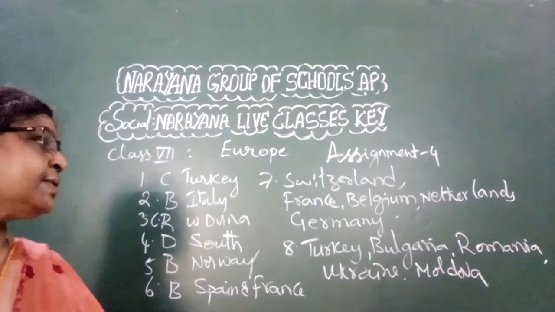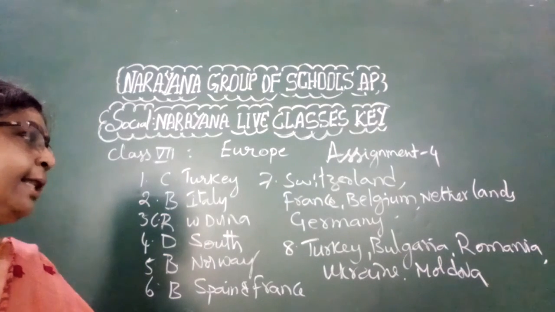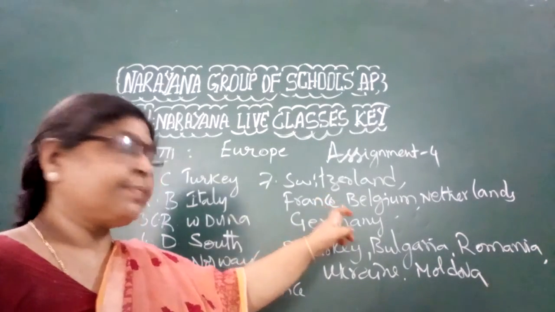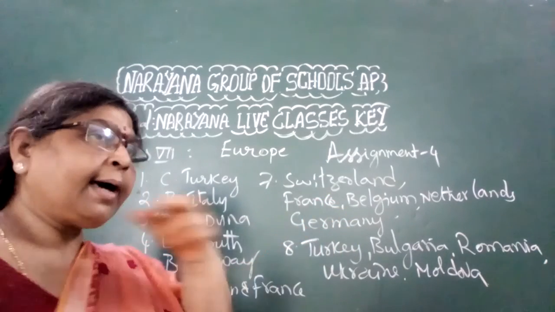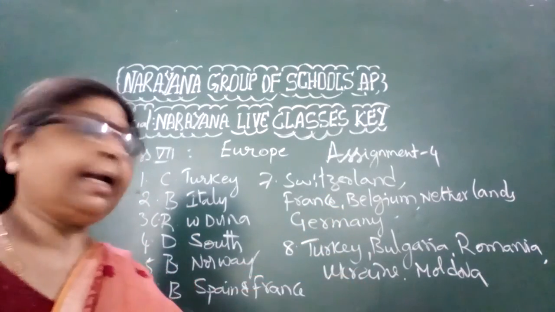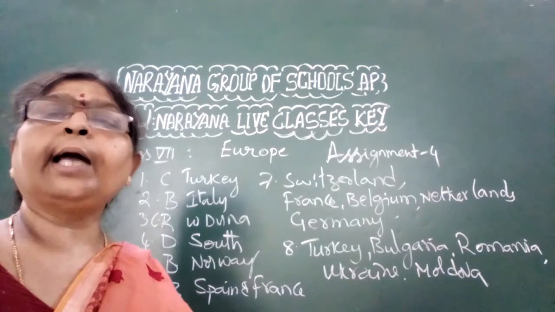So, children, Switzerland, France, Belgium, Netherlands, and Germany are in and around the Danube River. Turkey, Bulgaria, Romania, Ukraine, and Moldova are in and around the Black Sea.